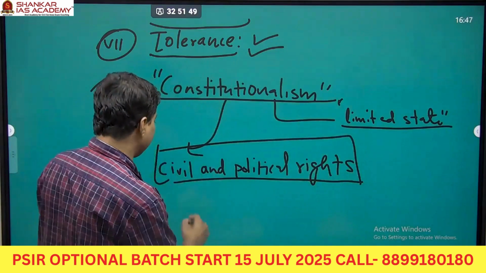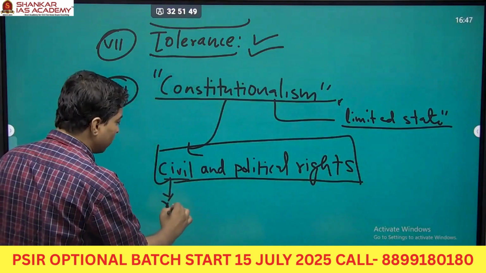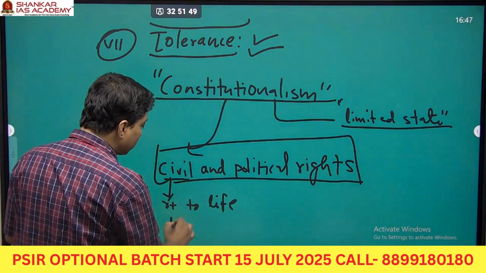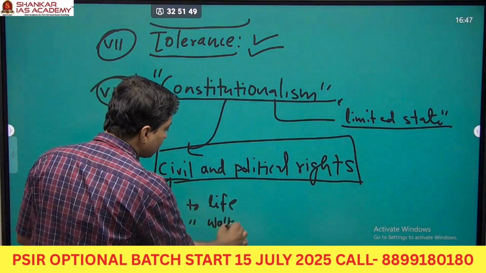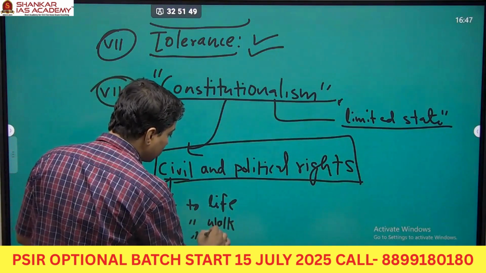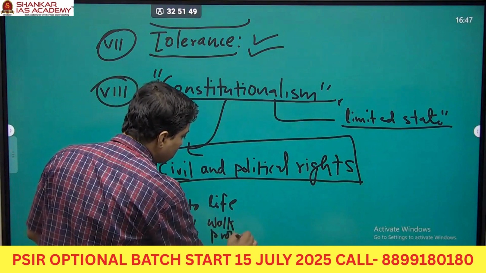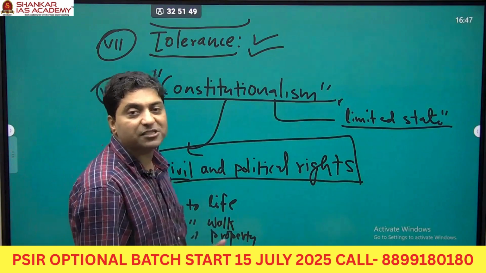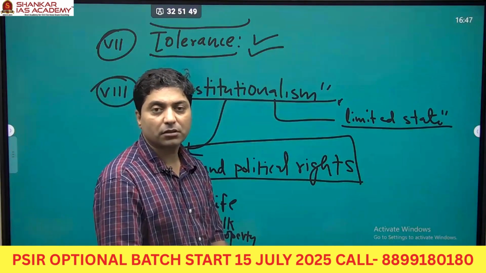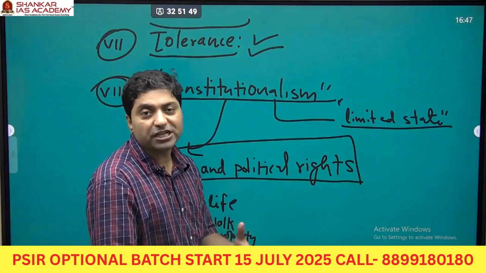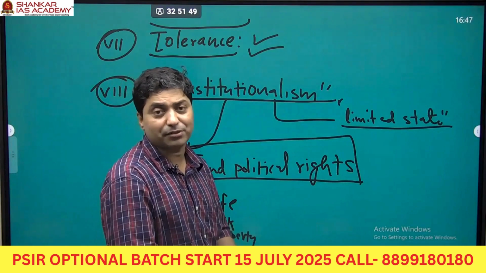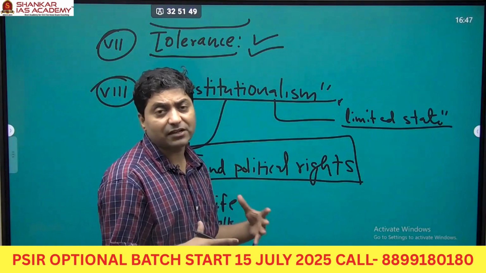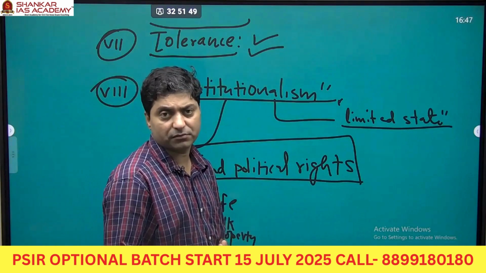Now, what do you mean by civil right? Civil right means, a right to life is a civil right. Right? Now, right to work is a civil right. Right to property is a civil right. Right to religion is a civil right. Right to speech and expression is a civil right. Right to possess property is a civil right. Right to marry is a civil right. So there are several civil rights, and that evolved with the idea of liberalism.